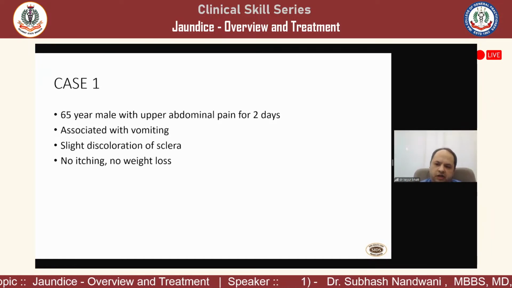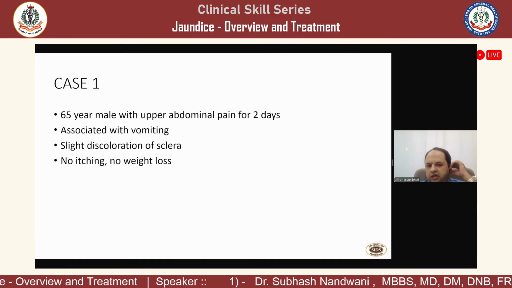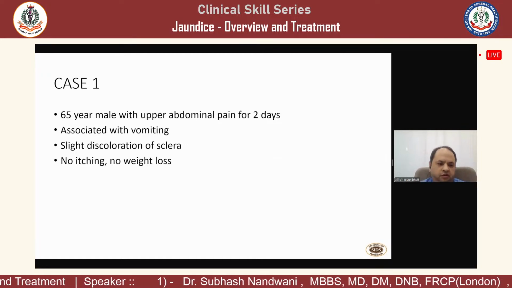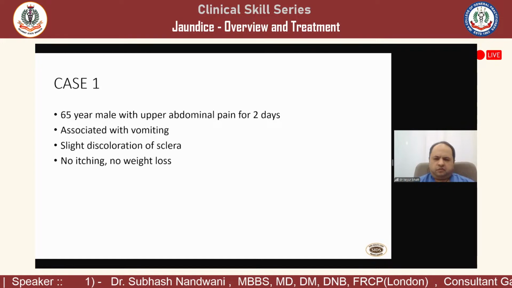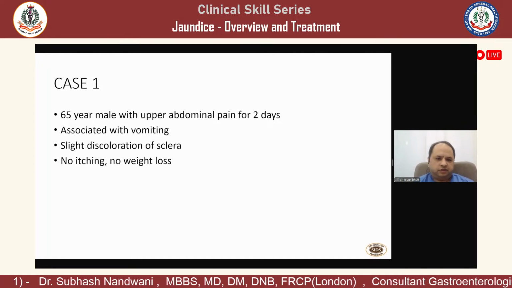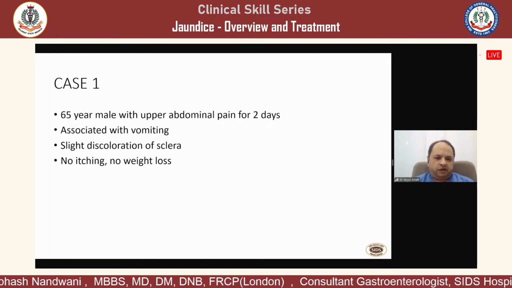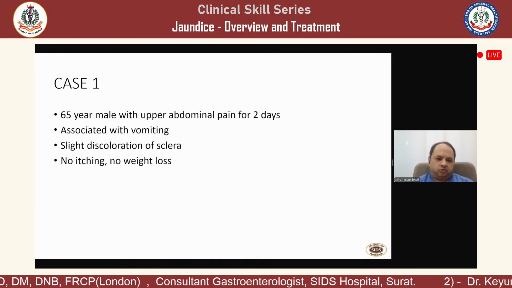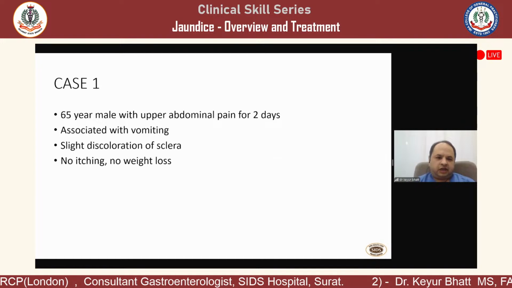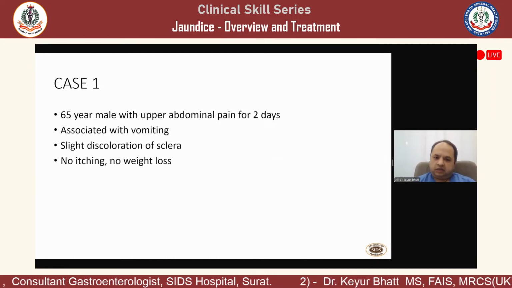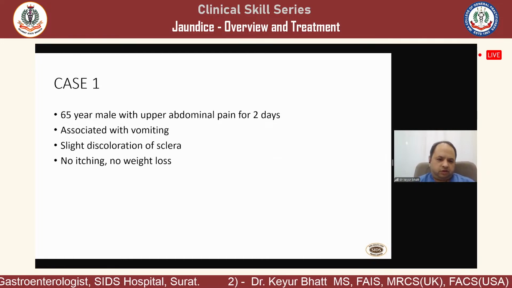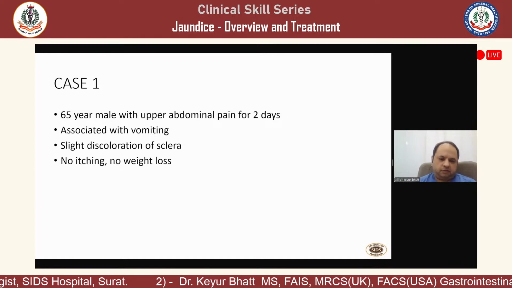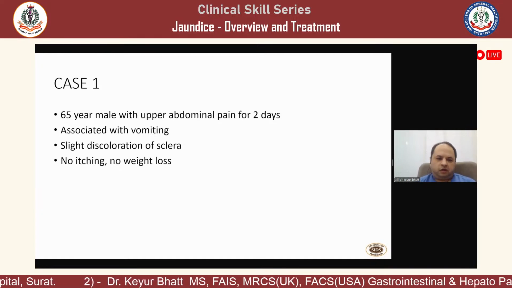So we'll go a little case-wise, as I have tried to put a real life scenario in 4 to 5 cases that we will discuss now. A 65-year-old male presented with upper abdominal pain for 2 days. It is associated with vomiting. Slight discoloration of the sclera is seen. However, there is no itching and no weight loss. So this is a typical history that we get in our OPD.